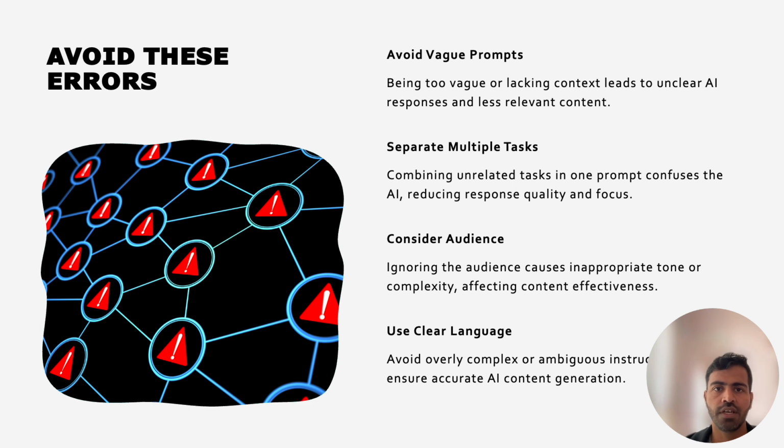Another mistake is ignoring the audience, leading to inappropriate tone or complexity. Users should avoid overly complex language or unclear instructions. By recognizing and correcting these errors, users can significantly improve the quality and relevance of AI generated content.